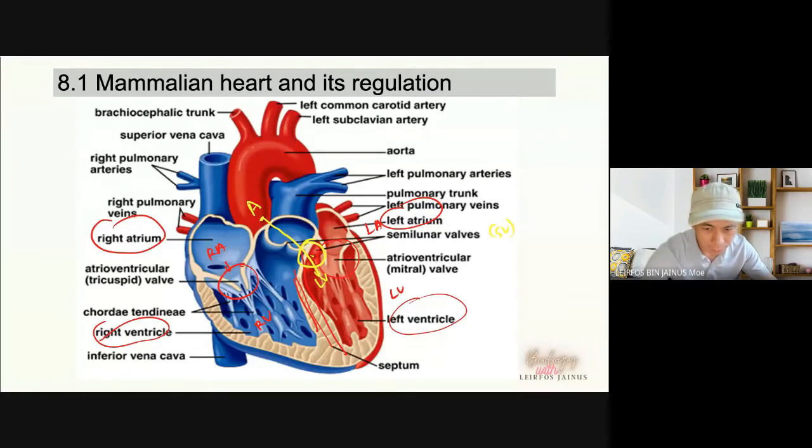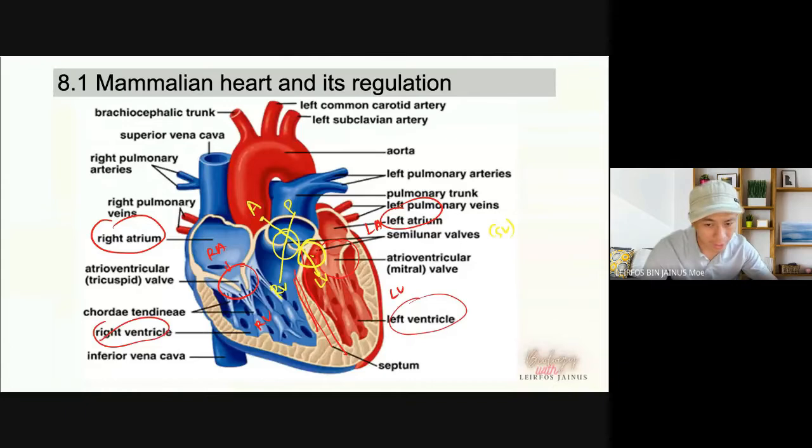And to separate the pulmonary artery from the right ventricle, we also have another semilunar valve. We will have another diagram after this to show a clearer view of the semilunar valve and atrioventricular valve.